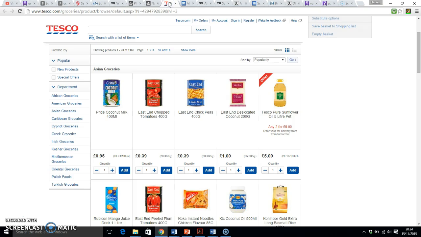I had a quick look today, and this is Tesco's World Food Department. Now, the World Food Department has got African groceries, American groceries, Asian, Cypriot, Greek, kosher, Mediterranean, Oriental, Polish, Turkish. A few years ago, this wouldn't have been the case in a Tesco supermarket. Now, part of this is because we've travelled, we've been on holiday to places like Turkey, but if you consider that particularly in more recent years, with the widening of the European Union, there's been more Polish people who've been coming to the UK. Part of the need for Polish foods within the supermarkets is to encourage Polish customers to come into the store.